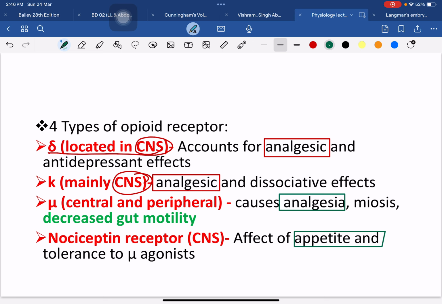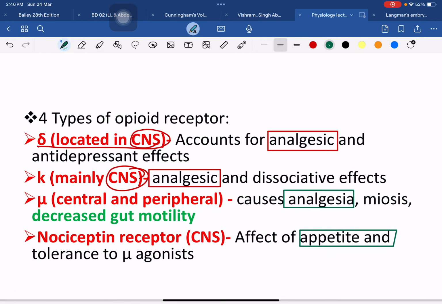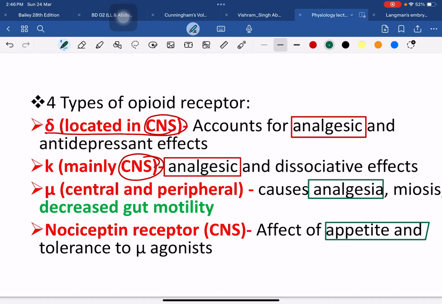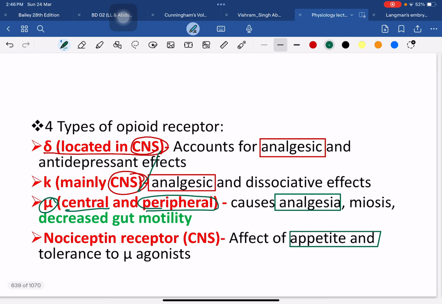But we have to know the analgesic property which will act on abdominal pain. We know the abdomen is a peripheral organ, and the delta and kappa receptors act on the CNS, but the mu receptor acts on both central and peripheral receptors. So the morphine reduces pain in the abdomen by acting on the mu receptor.